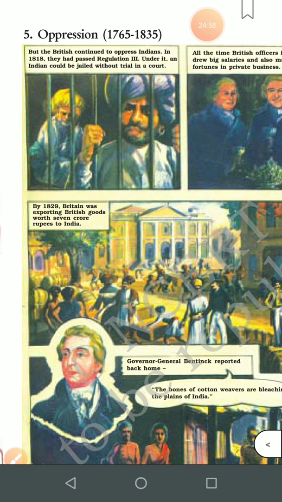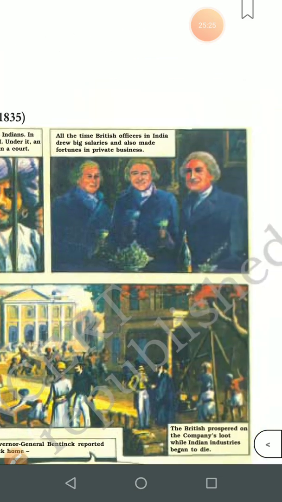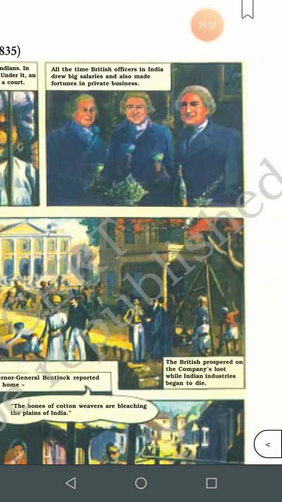By 1829, Britain was exporting British goods worth 7 crore rupees to India. Now children, not only that, they forced Indian people to buy their goods. If they would not buy their goods, they were forced to go into jail. How much money, see? And all the Indians were forced to take their goods. So such was the situation of our country.